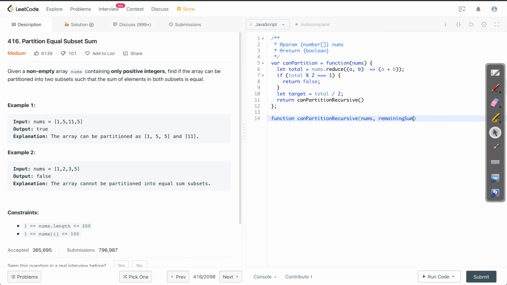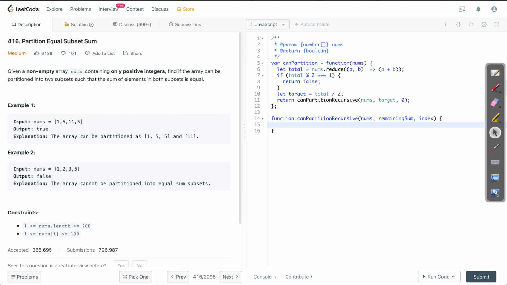At each iteration of the loop, we are going to check whether remaining sum is 0 or not. Then the current index. So let us pass all of these things in. In the beginning, remaining sum is going to be our target, and index is going to be 0 because we start at the beginning of the array.